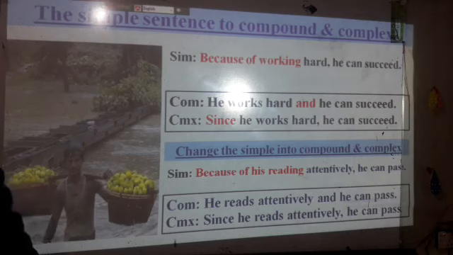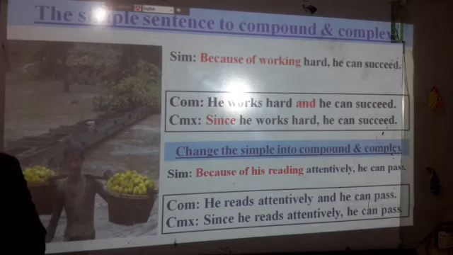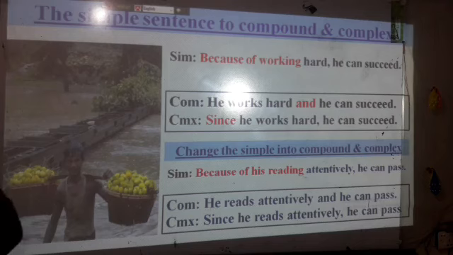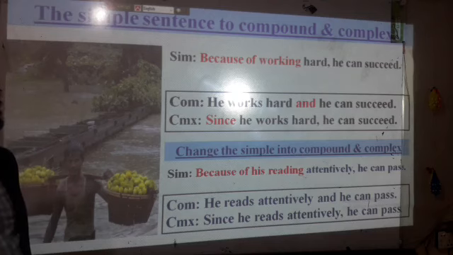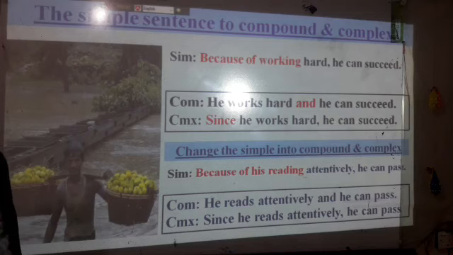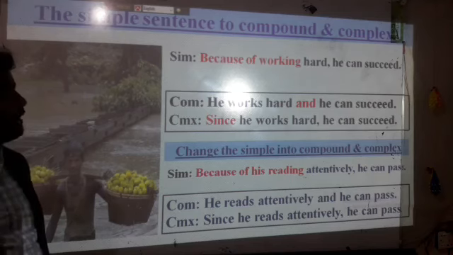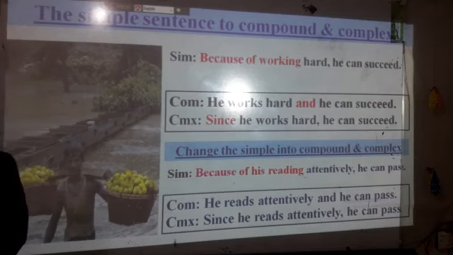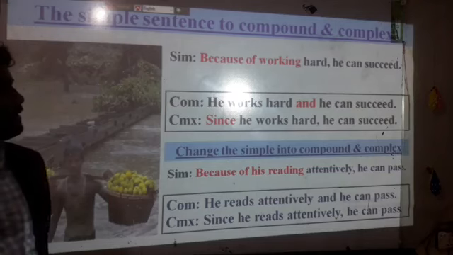The first sentence, simple: because of working hard he can succeed. It is a simple sentence. Look at the box. Compound sentence: he works hard and he can succeed. Look at this sentence. In the simple sentence, because of working is in red, and in the compound sentence, the red word is in the middle, and in the complex sentence, look at the red word, since. In this sentence they are changing.